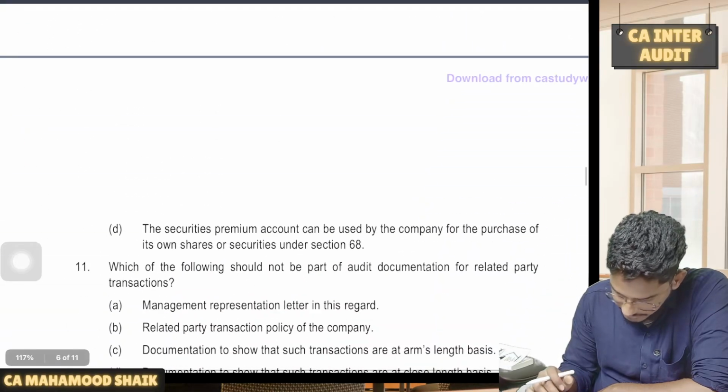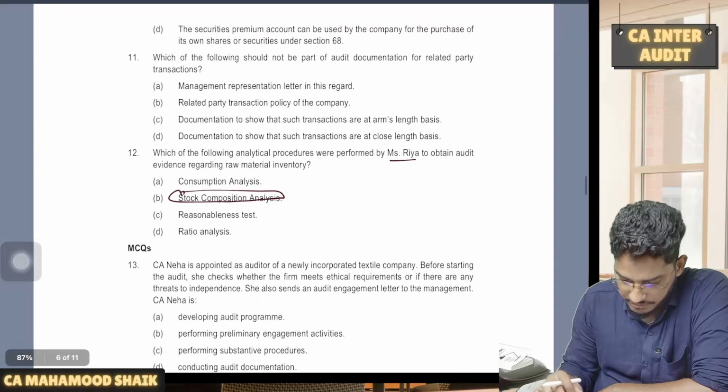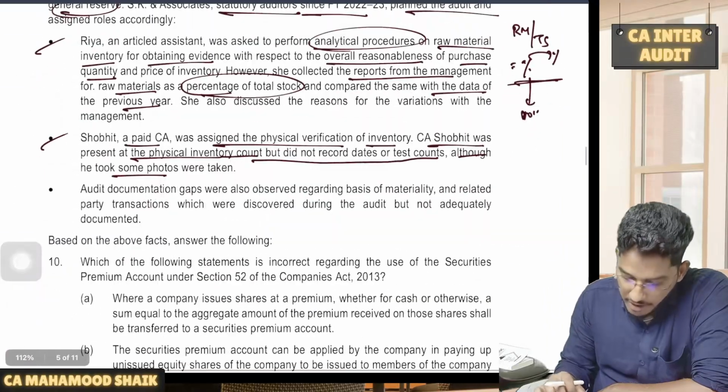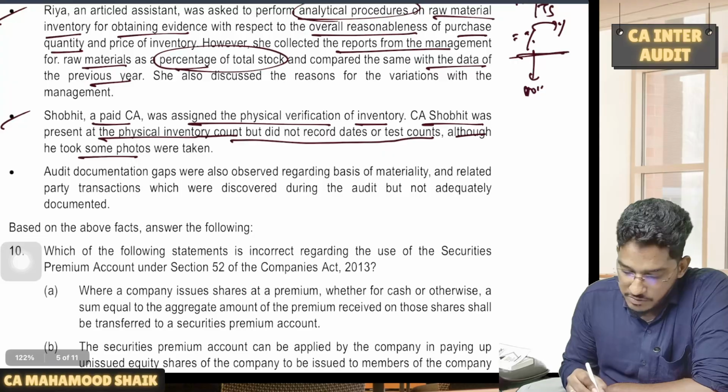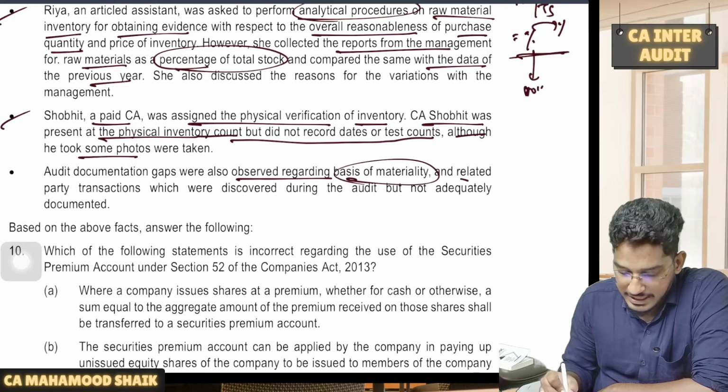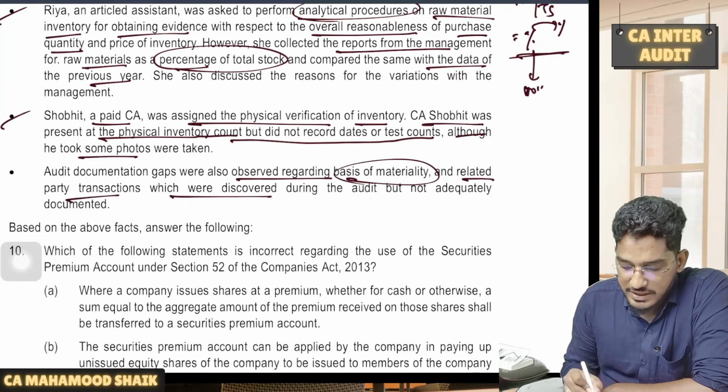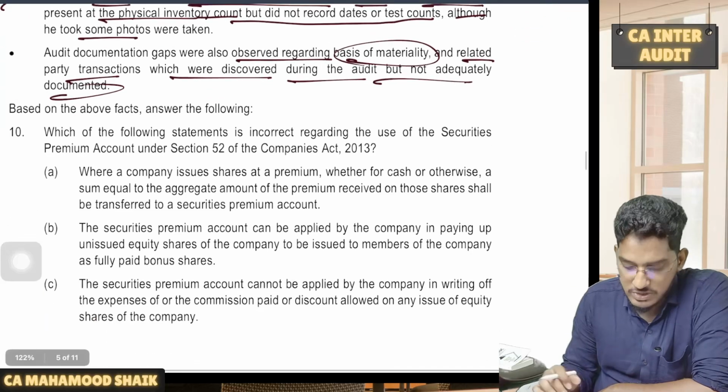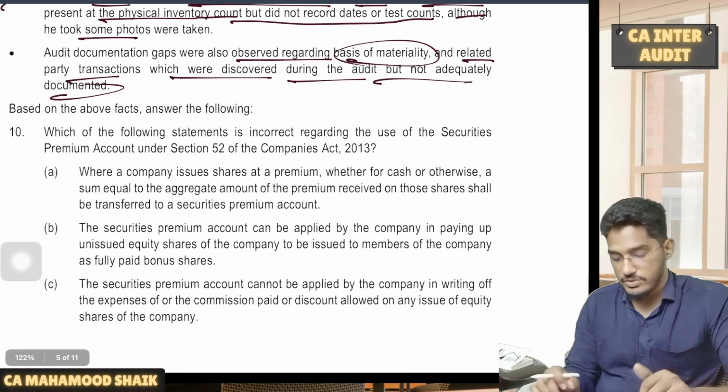So is there any question out of it? No, there is no question out of it. Next one. Audit documentation gaps were also observed regarding basis of materiality and related party transactions, which were discovered during the audit but not adequately documented. Okay, so some documents regarding related party transactions are also missing.